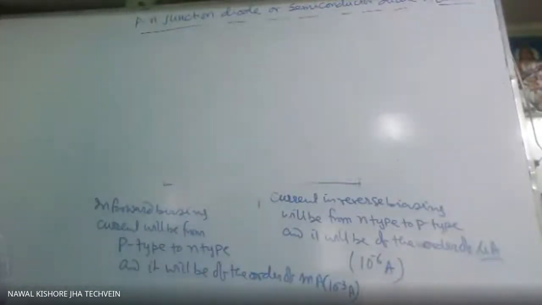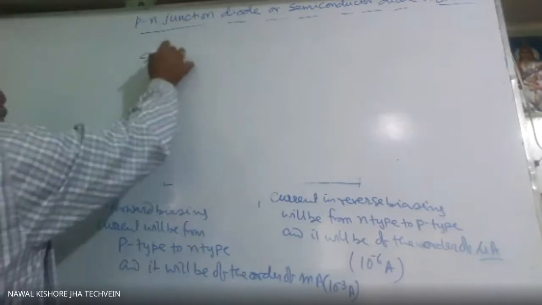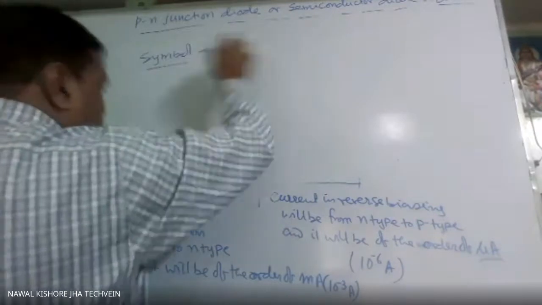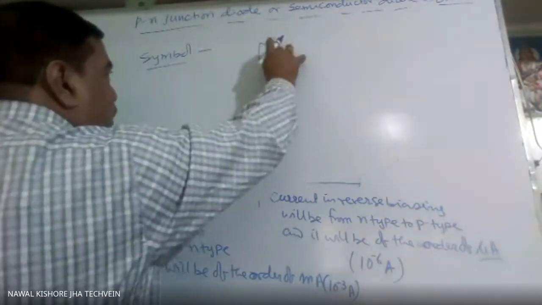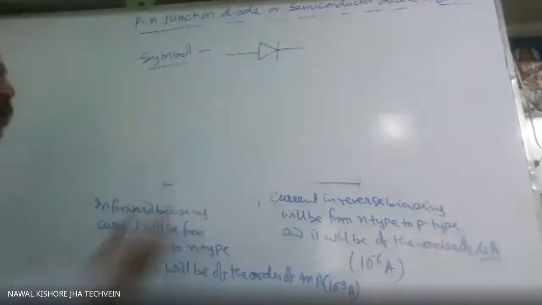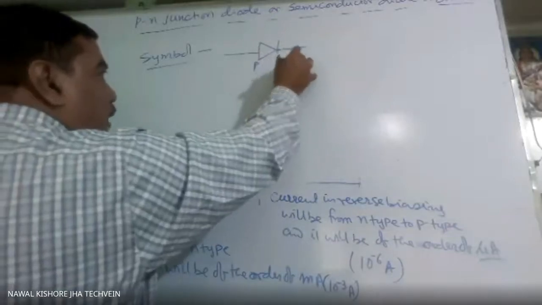Now the symbol of a diode: we make a triangle like this and this is one line. So this is the symbol. This we call P type and this line represents N type.